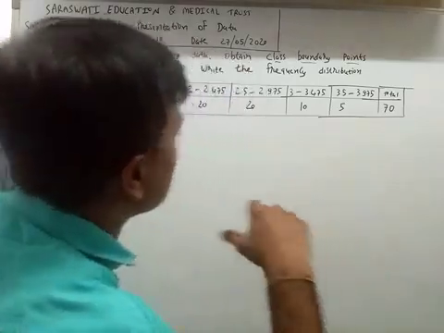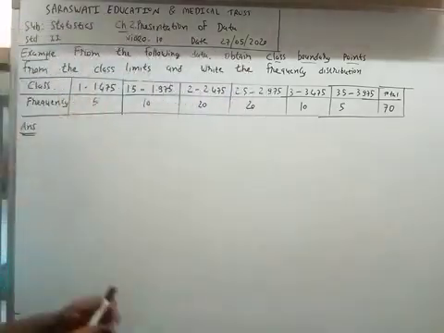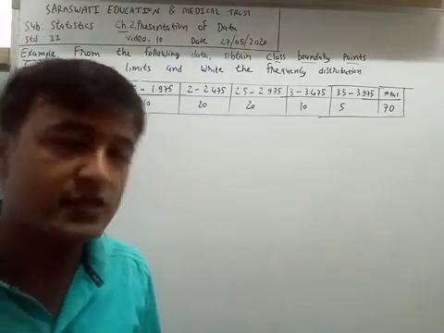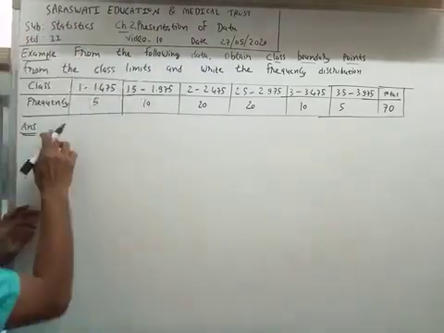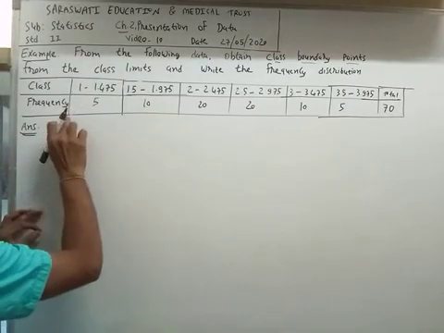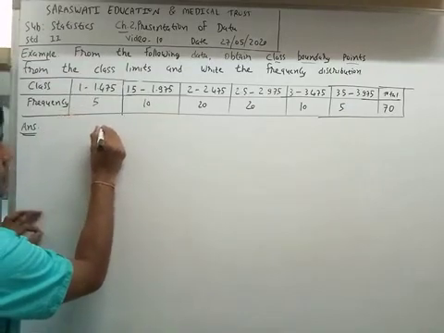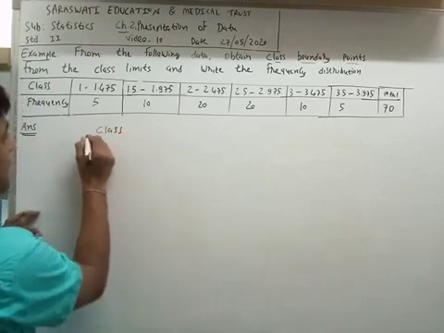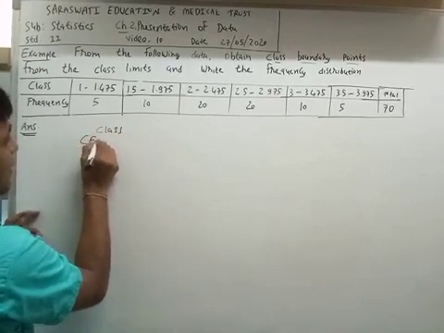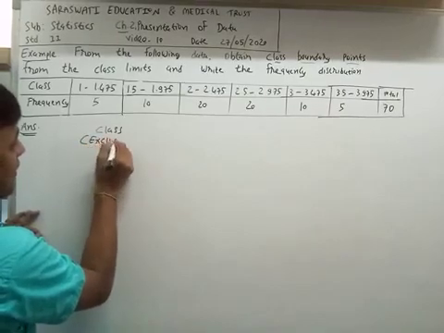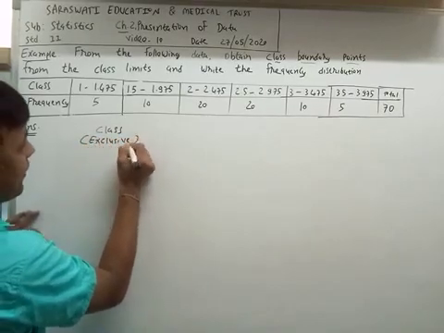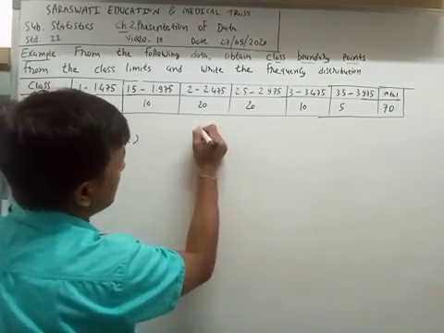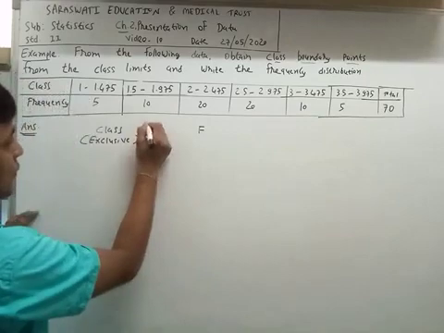Now we will convert this into an exclusive frequency distribution. So we will make the exclusive class, and we will write the frequency here.